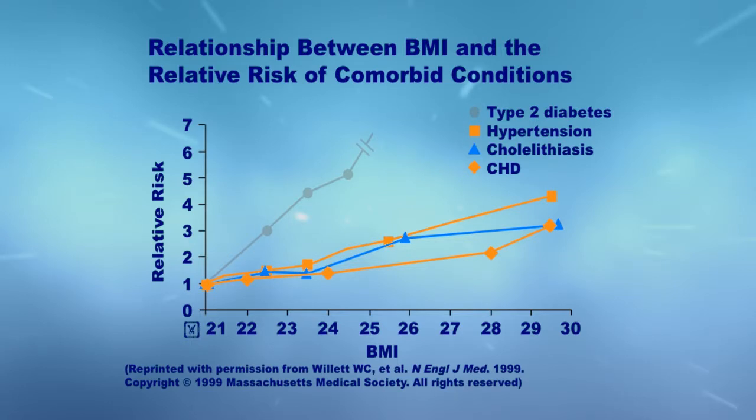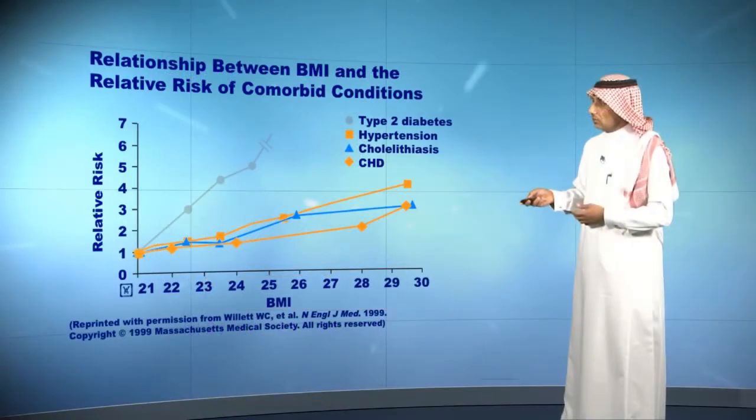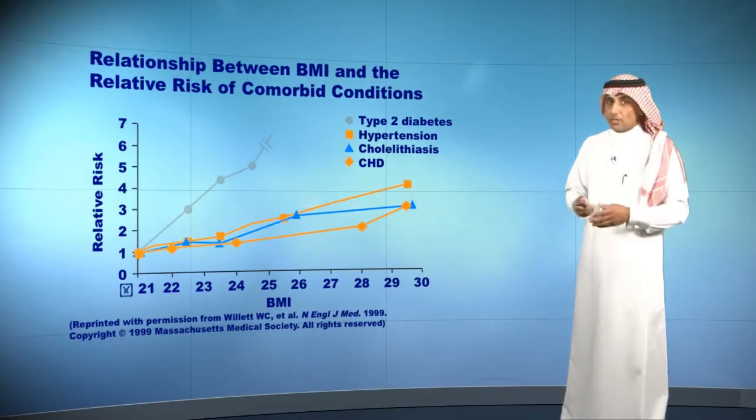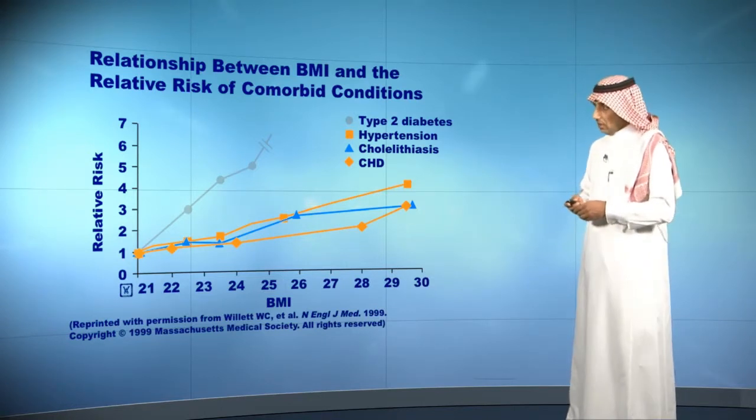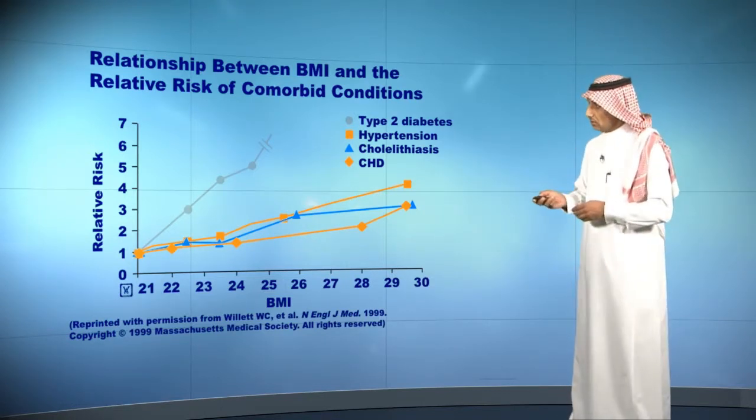If you look at hypertension and coronary artery disease, you'll find it's increasing with high body mass index by 2 to 3 folds. So basically we found there is a strong relationship between body mass index and comorbidities.